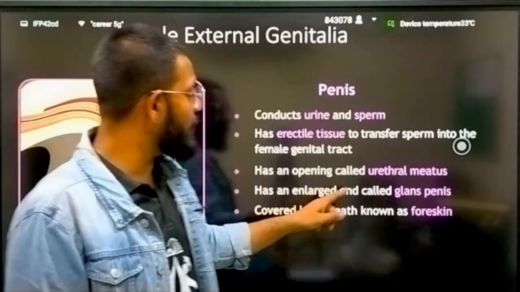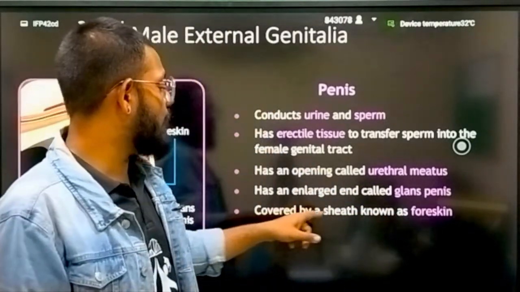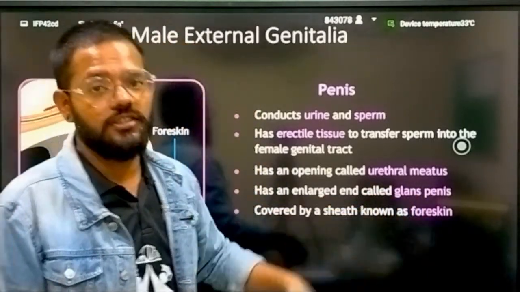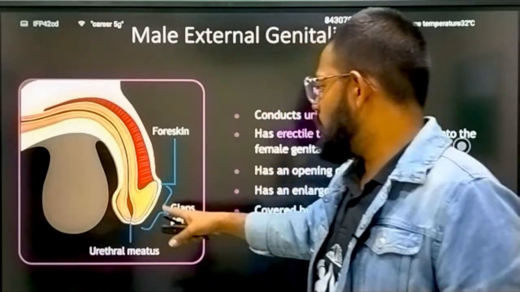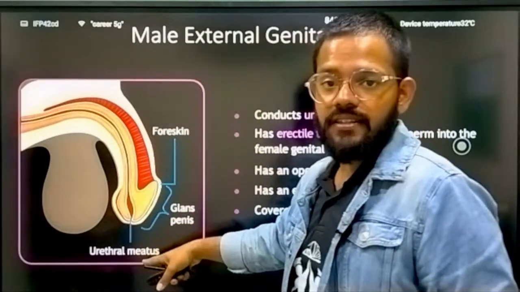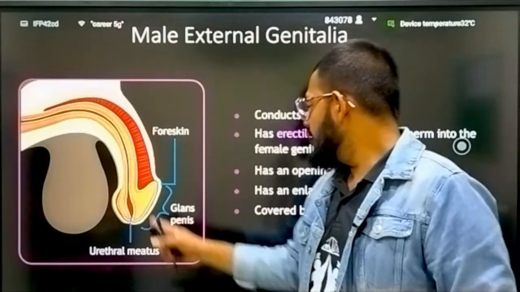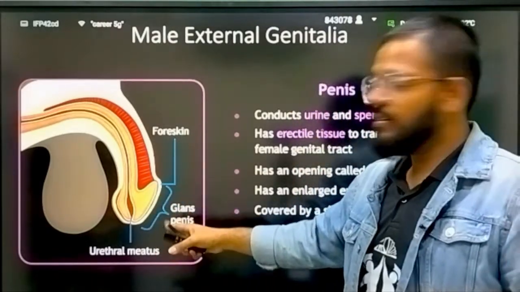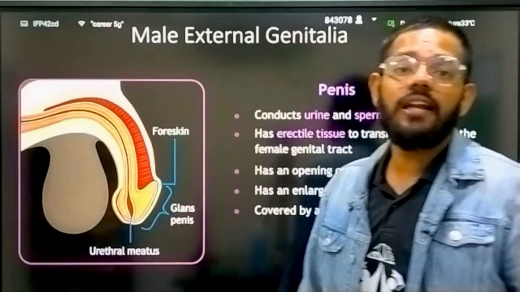Then the enlarged end is called the glans penis, covered by a sheath known as the foreskin. You can see here, this is the penis, and this is the urethral meatus, from which urine and sperm come out. The part which covers this area is called the foreskin, and this area is called the glans penis.